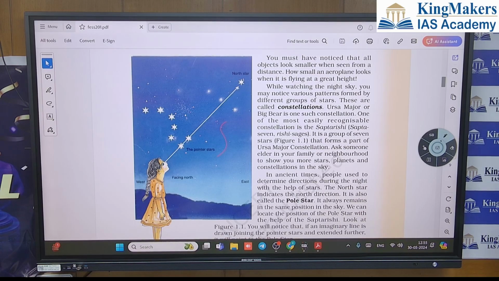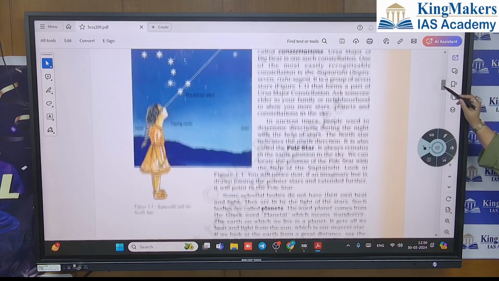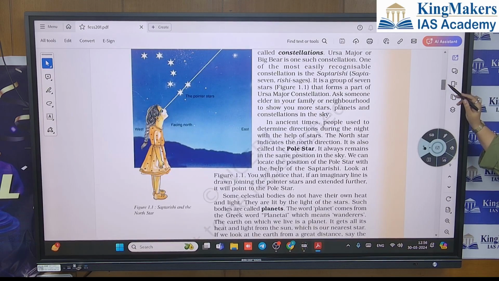Big Bear, Ursa Major, Saptarishi, which we also know as the seven sages, the seven Rishis. These are constellations, and with the help of constellations we can locate the pole star. The pole star is a star which is always in the north direction, right? So now you have understood what a constellation is.